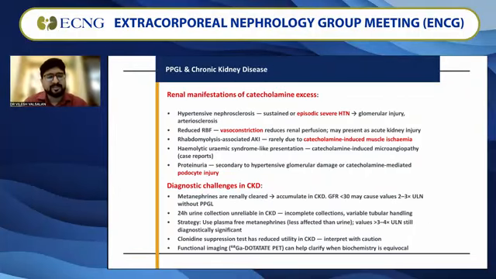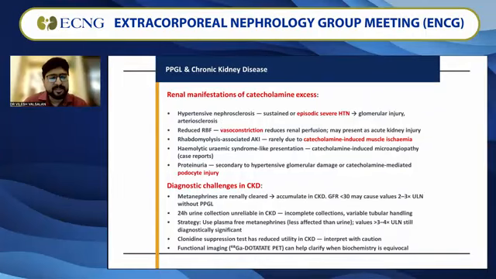When you look at the effects of catecholamines, there are episodes of severe hypertension which cause glomerular injury, causing hypertensive nephrosclerosis in the long run. Vasoconstriction definitely reduces renal perfusion and renal blood flow. There have been case reports of catecholamine-induced muscle ischemia presenting like rhabdomyolysis-associated AKI, and of catecholamine-induced microangiopathies almost simulating hemolytic uremic syndrome. Because of podocyte injury, there can be subclinical proteinuria as well.